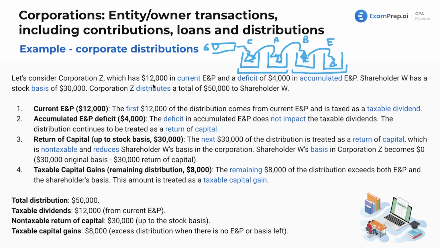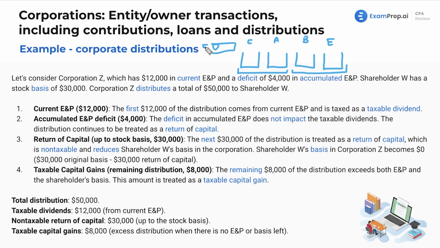So now we've got some different numbers, and we've got a deficit in accumulated earnings and profits. That's not good. Looks like we overextended ourselves and distributed more than we could handle. So let's see what happens if you have a deficit. All right, so let's get rid of the flowing of the buckets. You change one thing. How does it affect the question? All right, so first off, we have instead of 60,000, we now have 50,000 in our faucet to be distributed. And we'll see how this is all treated.